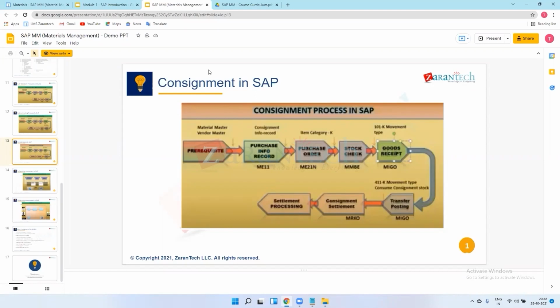Can you give me a real example for this process? Real example means, let's say, take the example of Amazon. Okay, you are the vendor and Amazon is the company, and I am from the customer side.